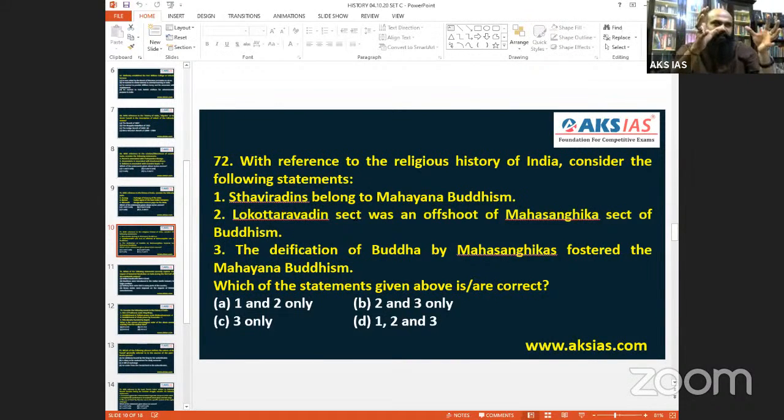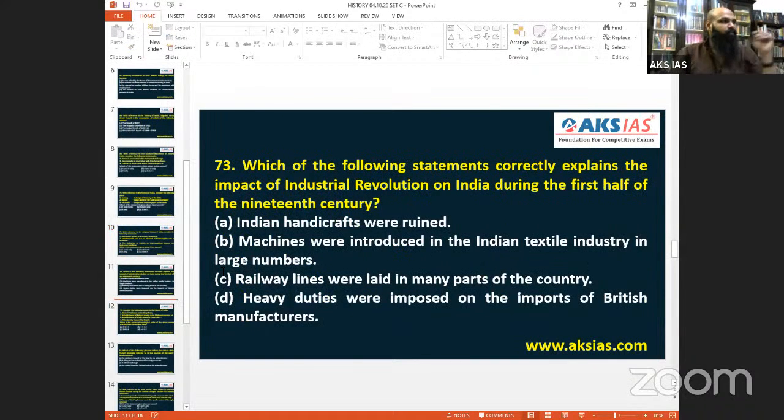because there, stories of Buddha were written on one side, and the practices to be followed were written on the other side. I'm not going into the details, but I'm just telling you the word foster gives more importance to the statement. Mahayana was fostered by Mahasangikas. That is also right. So for 72, 2 and 3 is the answer, B.